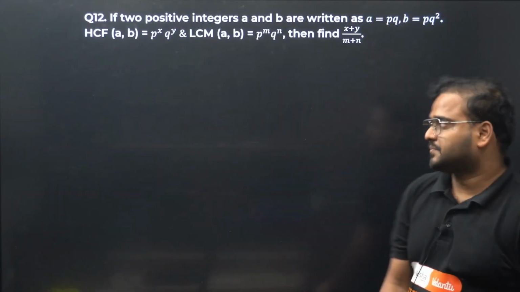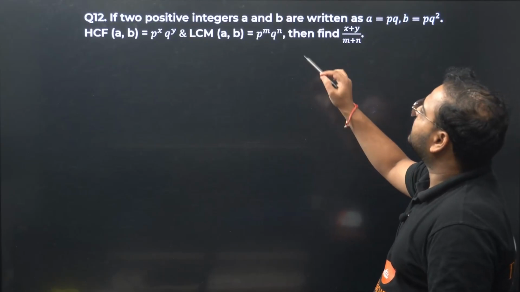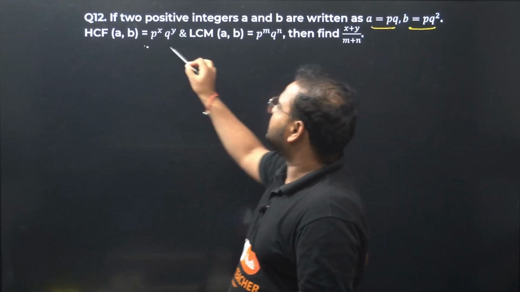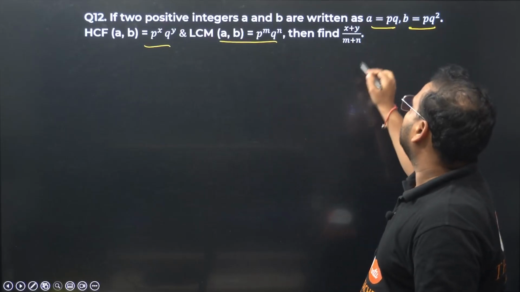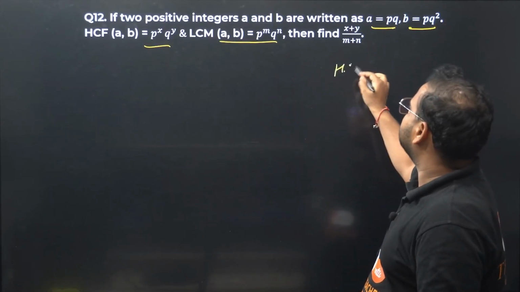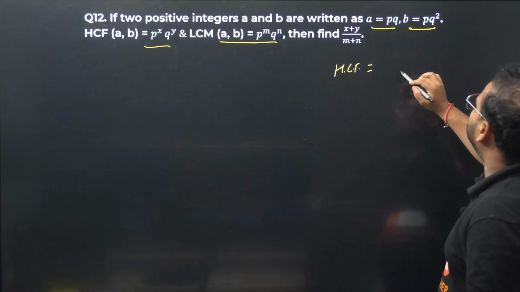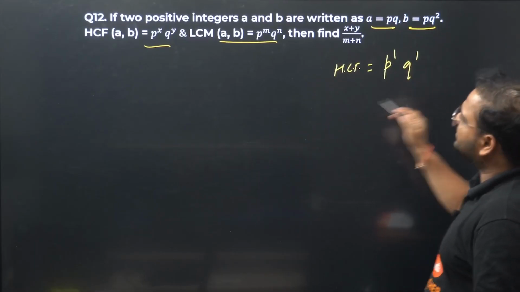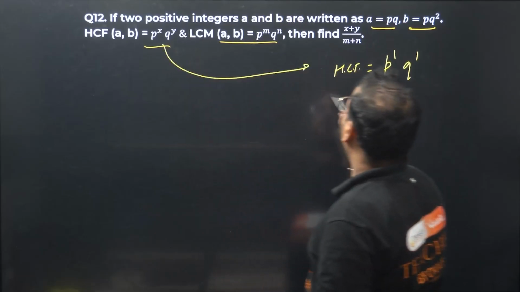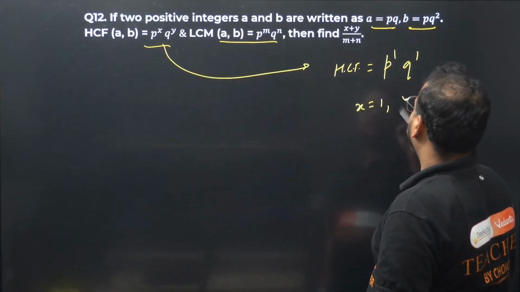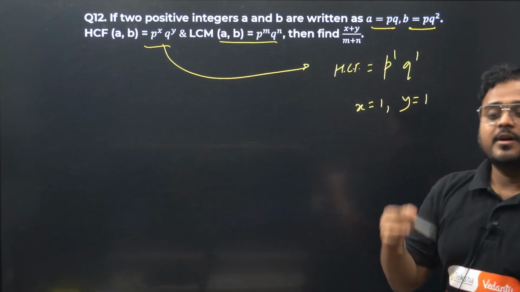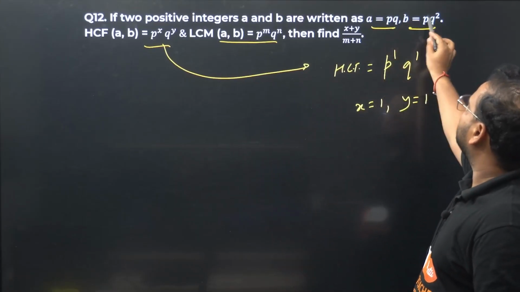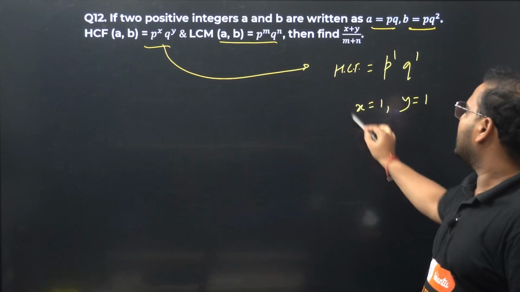Question number 12 now. If two positive integers a and b are written as a equals to pq, b equals to pq square, HCF is this, LCM is this. Find that. Okay, looking for HCF, right? HCF of p and q. Common factors with least power: 1 and 1. Compare with this HCF given to you. You get x value as 1, y value as 1. What is HCF? Common factors with least power. Common factors are p and q. Power is 1 and 1, here 1 and 2. We're going to take 1 and 1. Okay, x is 1, y is 1.